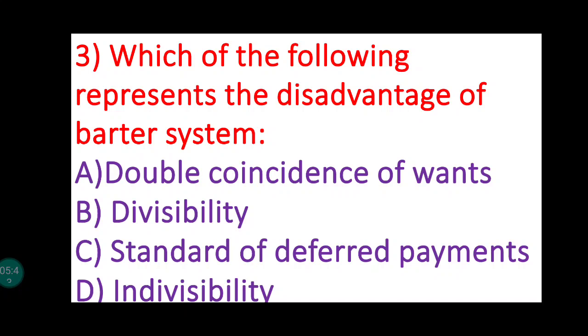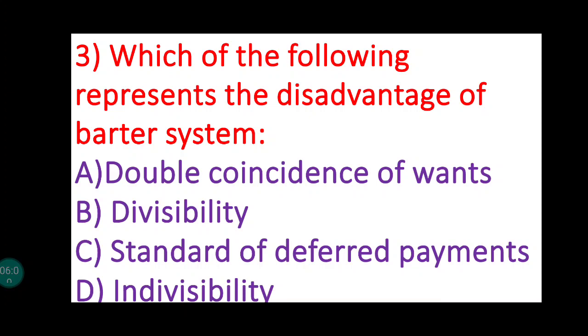Okay, here I can't explain each and everything in detail because we have to go through the number of MCQs, and this is the quick revision of the chapter series of chapter 1 MCQs. Now, which of the following represents the disadvantages of barter system?